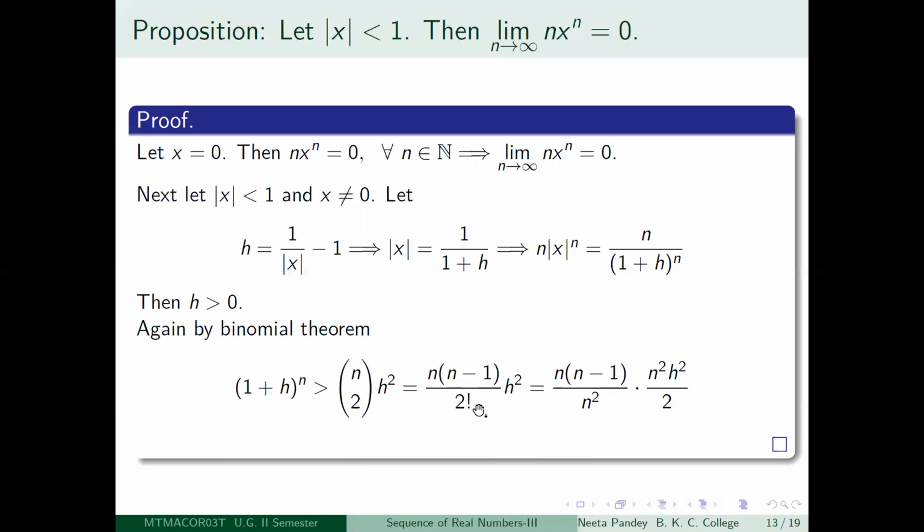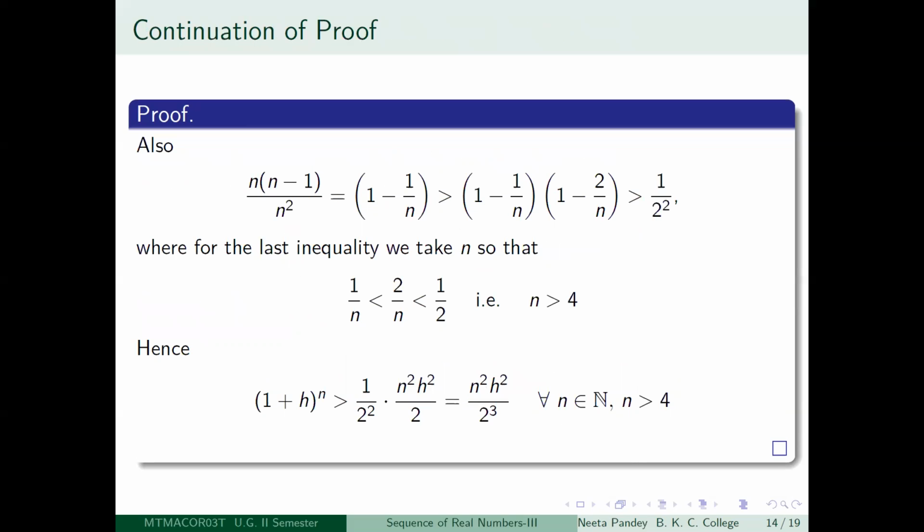What is the trick? I will divide and multiply by n squared. So I get n into n minus 1 divided by n squared, into n squared h squared divided by 2. This is going to be useful, so let us see how. Look at this number, n into n minus 1 by n squared. What is happening? One n will cancel out, so you are just left with n minus 1 divided by n. So you can write that as 1 minus 1 by n, right?